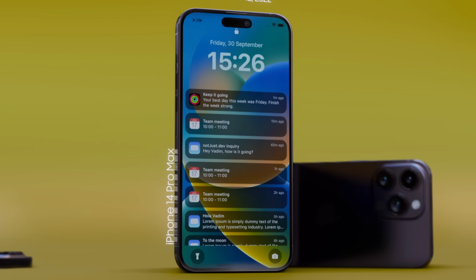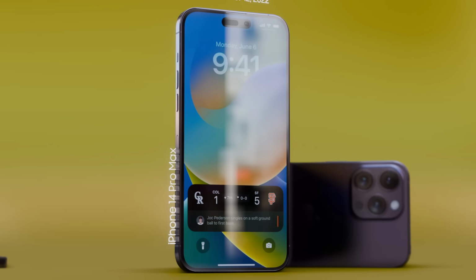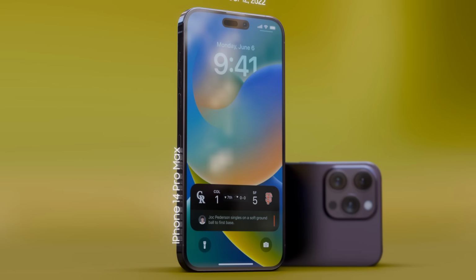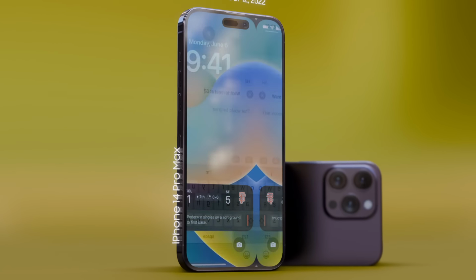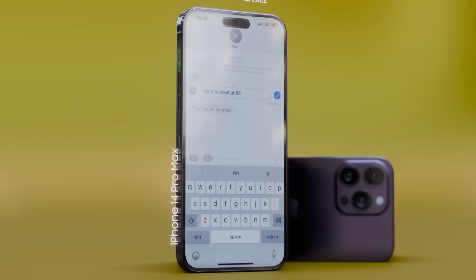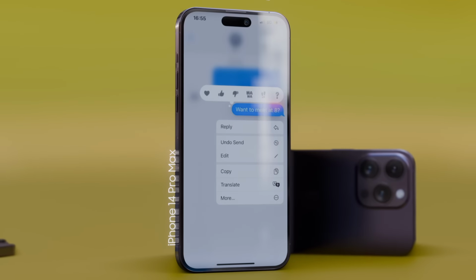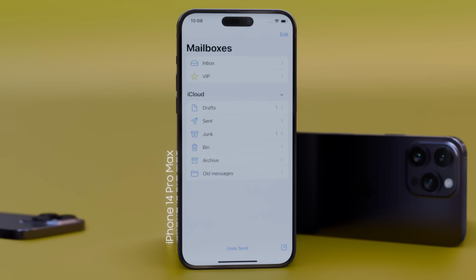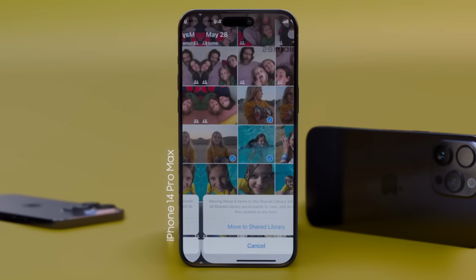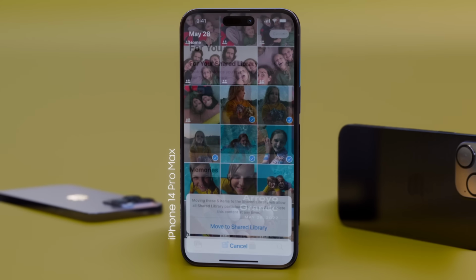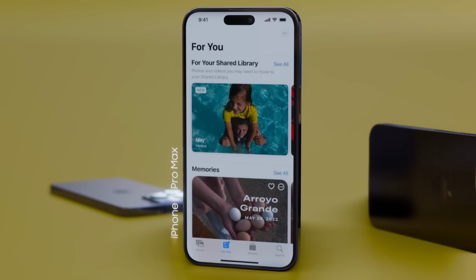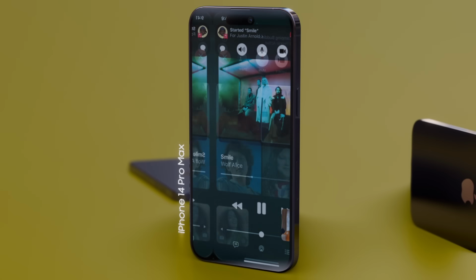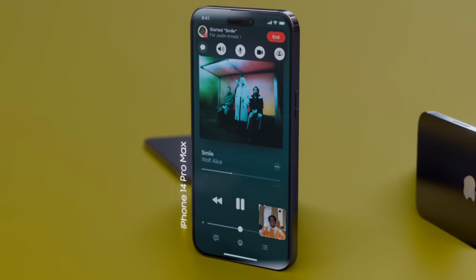iOS 16 also introduced Live Activities, a dynamic feature that keeps users updated on ongoing events such as sports scores or food deliveries directly from the lock screen. Communication saw a boost with updates to Messages, including the ability to edit and unsend texts, and Mail gained scheduling and undo send options. Sharing became more seamless with a new iCloud Shared Photo Library, enabling families to share photos effortlessly. FaceTime improved with spatial audio and grid views, while SharePlay allowed shared experiences across apps.